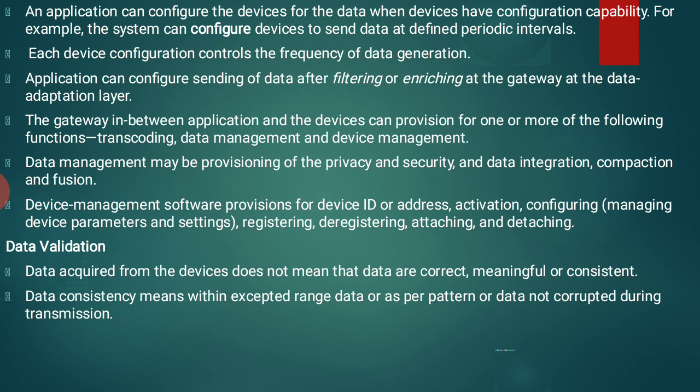Data adoption layer, we are identifying in which route it has to be transmitted. The gateway in between the application and the device can provision for one or more of the following functions. If we are using gateways between applications, devices can provision one or more of the following functions, that is transcoding, data management, and device management.